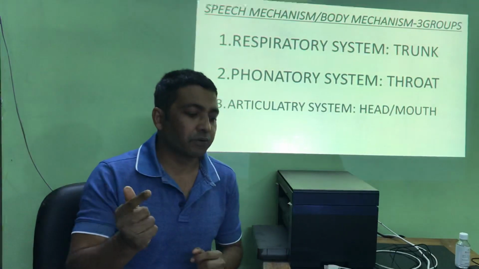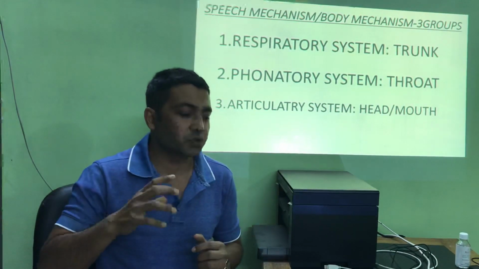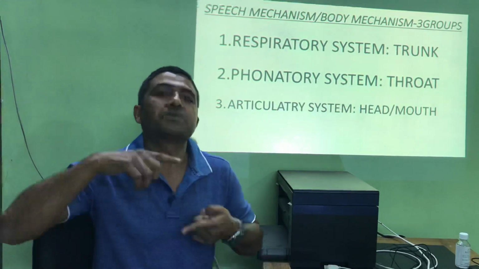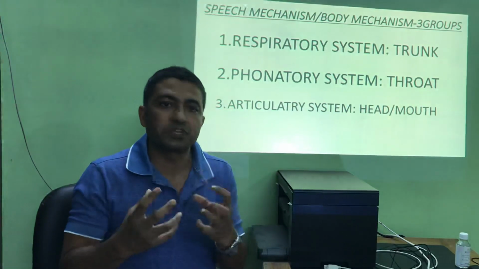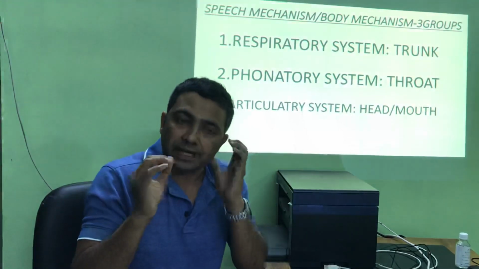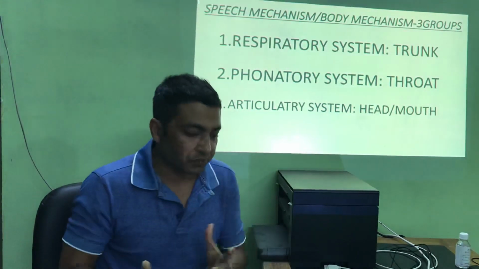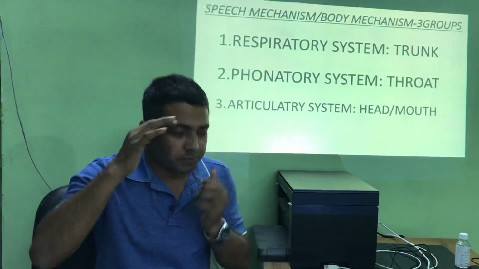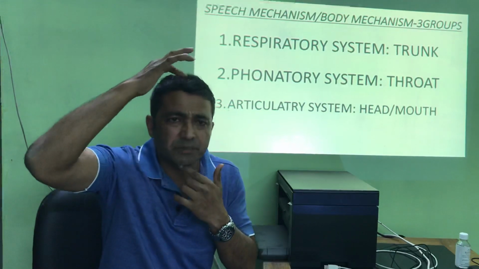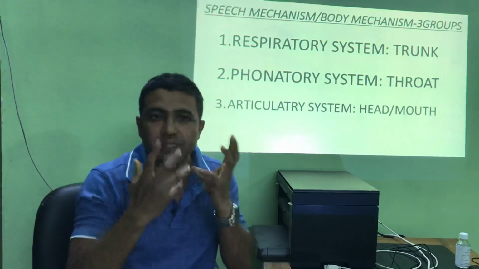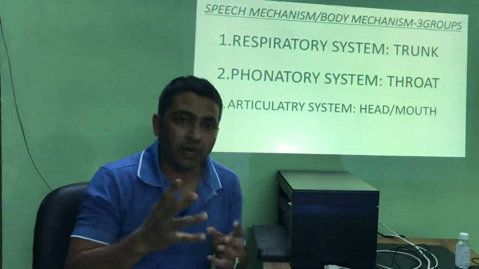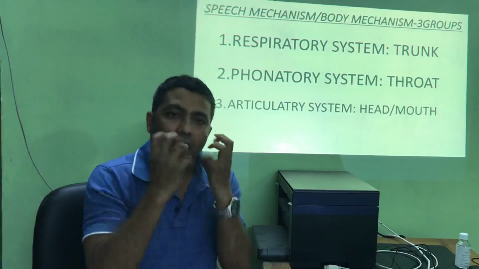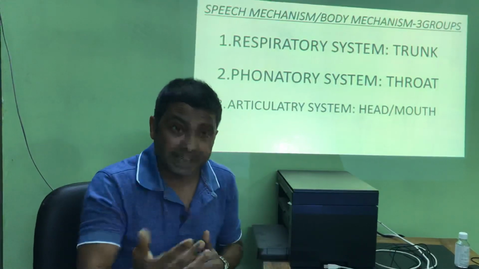Then at the second level, the air comes to the phonatory system. Phonatory system is this part, the throat. Within the throat, we have our vocal cords, windpipe, etc., and how they help in modulating the sound. Then finally it comes to the articulatory system. Articulatory system, you can say the head or the mouth. Inside the mouth, we have so many organs like teeth, lips, tongue, and uvula. How they modify the sound finally. Then finally the sound is produced.